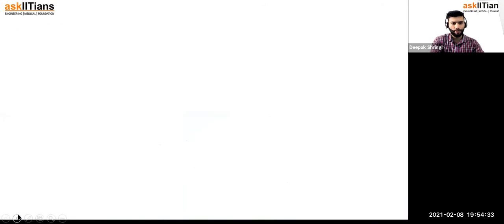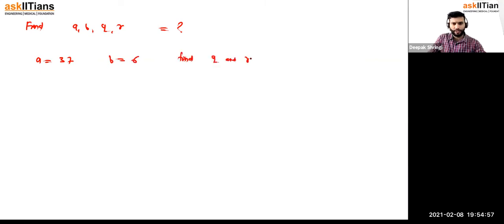Okay, so the problem for you guys is to find a, b, q, r. Whichever is not given, you need to find that. So if a is 37 and b is 6, in that case you need to find q and r. Okay, guys, if a is not given, b is 24, q is 9, and r is 3, then you need to find the value of a, right?